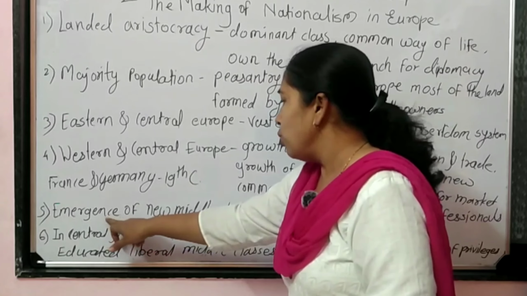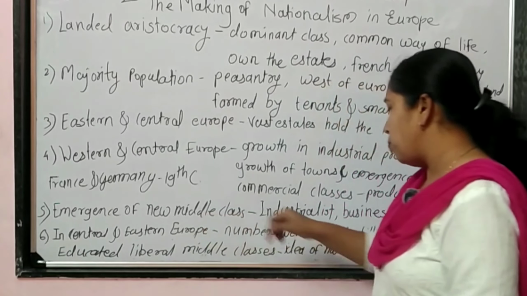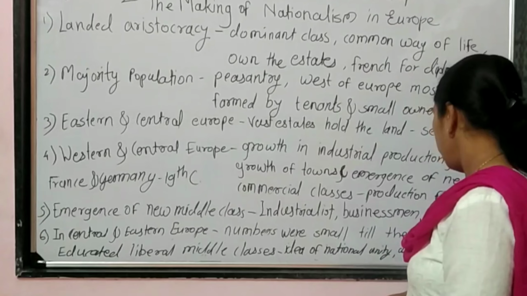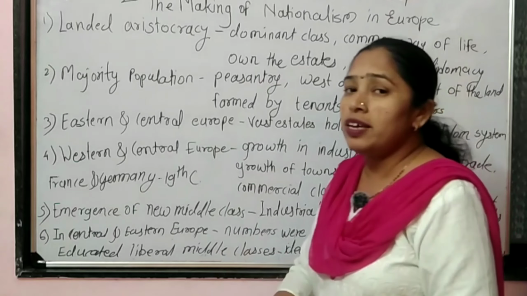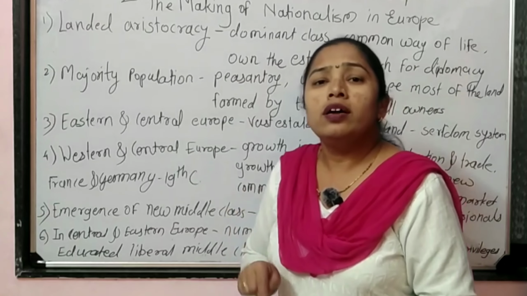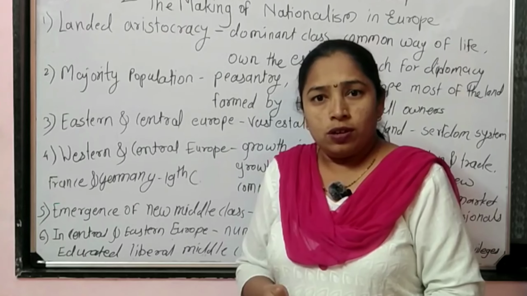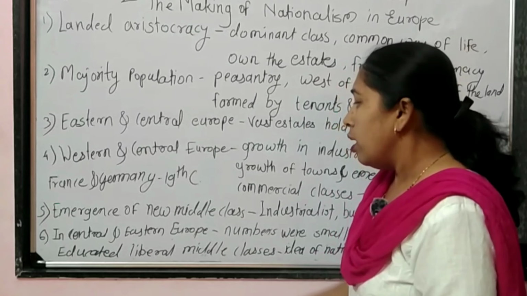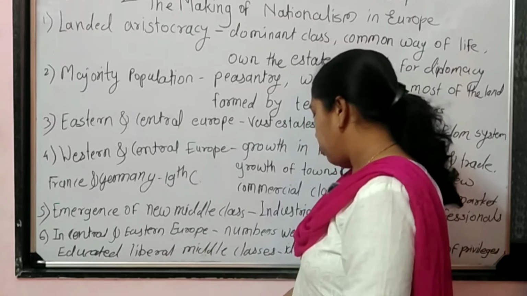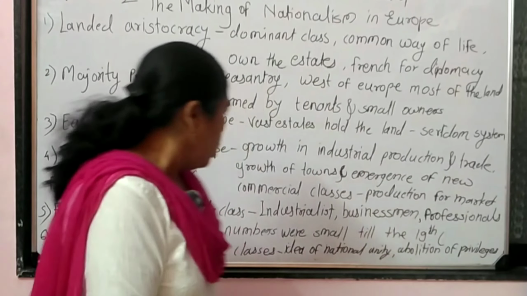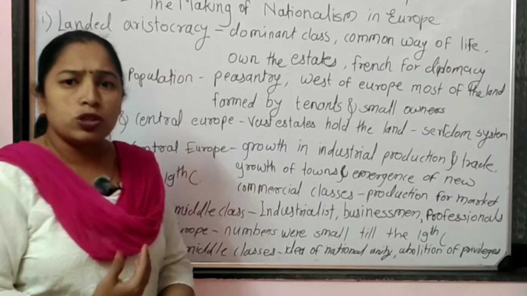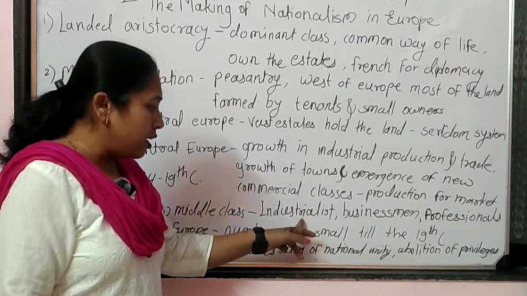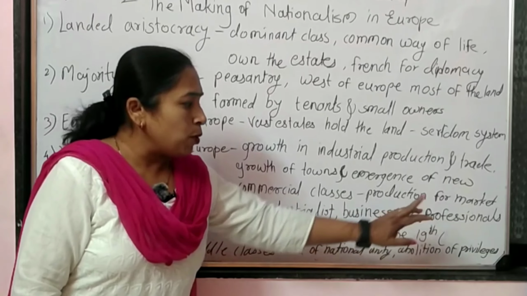So who were these people of the new middle class? Industrialists, businessmen, and professionals who could provide their services to the industries and traders, like bankers and fund providers. So they were the new middle classes. In Central and Eastern Europe, their numbers were small till the 19th century. Whose numbers were small? The numbers of industrialists, businessmen and professionals.